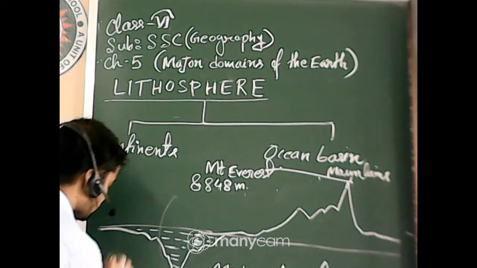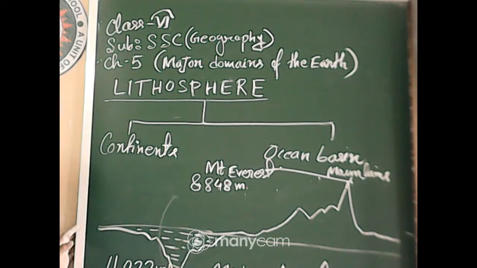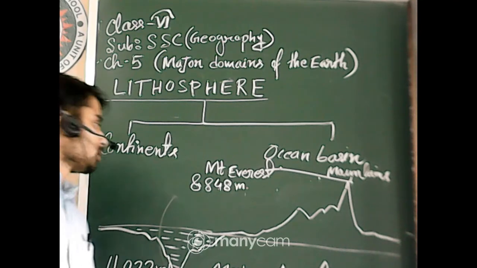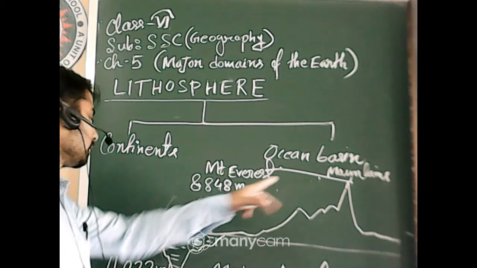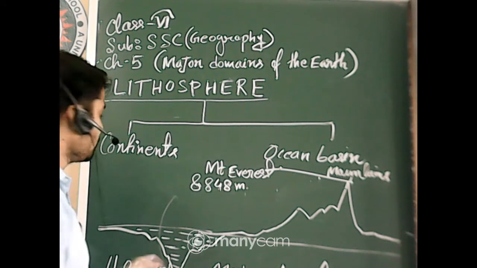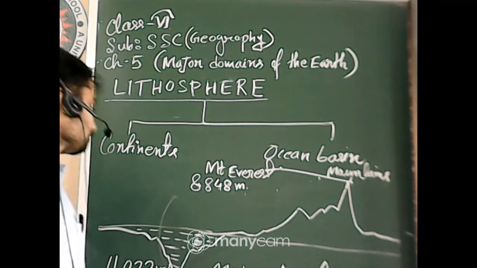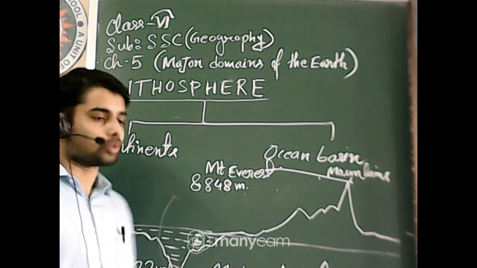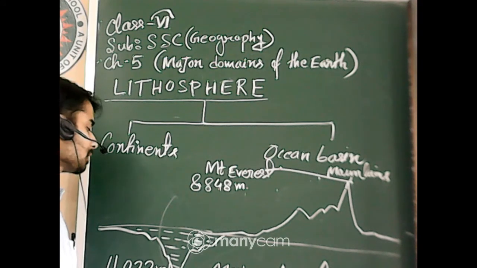And the depth is, do you know the depth? 11,022 meter. It's the deepest part of the world. So can you imagine the difference of the highest part and the deepest part of the world? It's a huge difference. It is almost 20,000 meter. Okay, and 1,000 meter means 1 kilometer. So can you imagine what is the huge difference between the highest and deepest part?